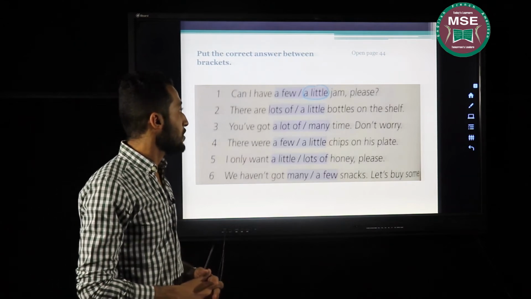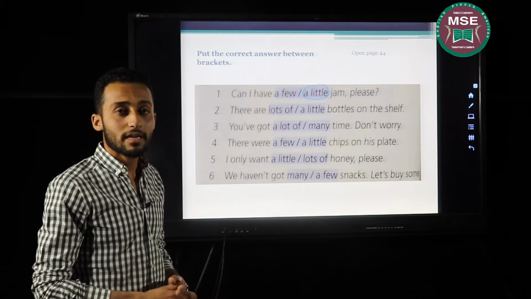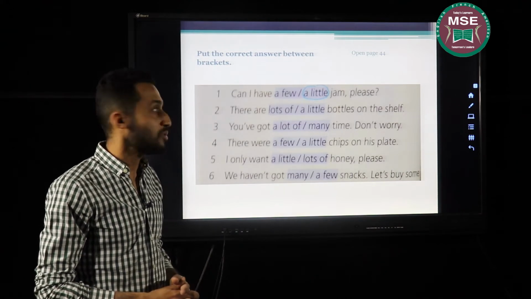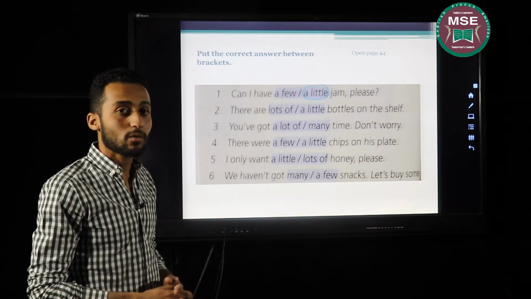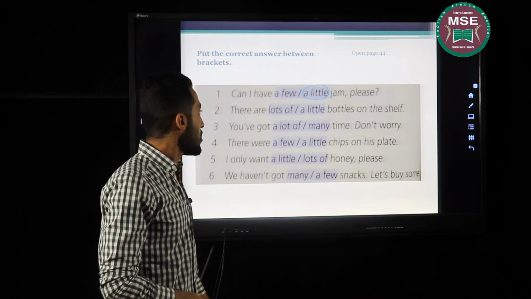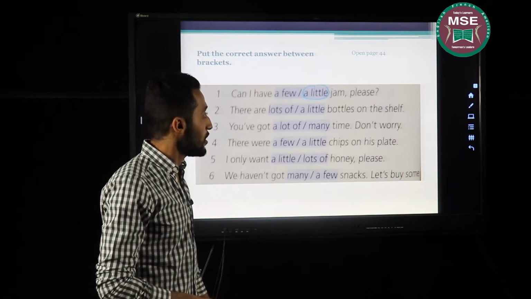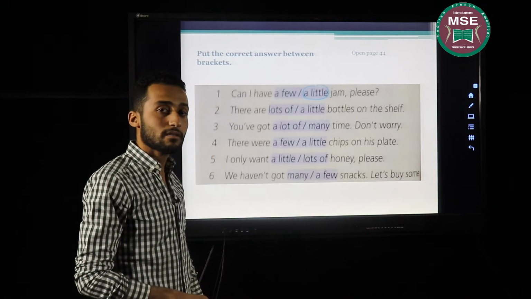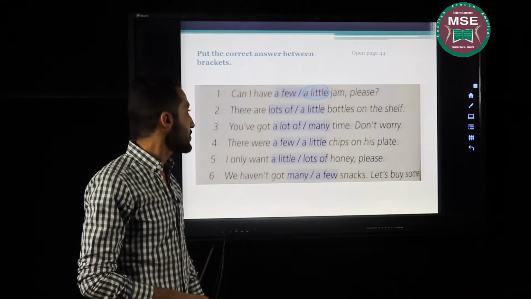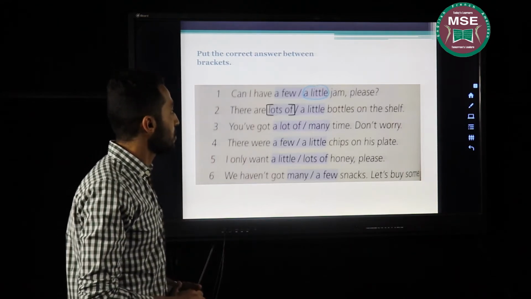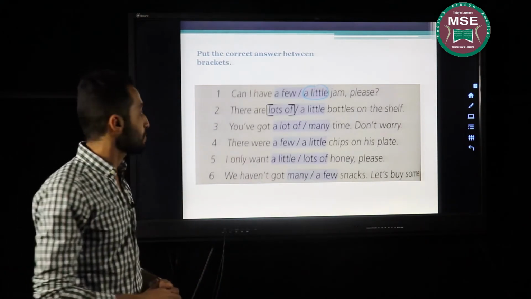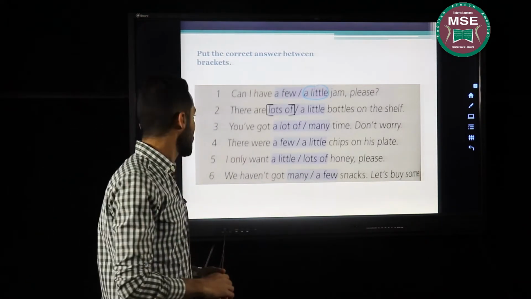If I want to use a few with it, I have to say, can I have a few spoons of jam, please? Second one, there are blank bottles on the shelf. What's your answer? Correct. There are lots of bottles on the shelf because bottle is a countable noun. I cannot choose a little with it.